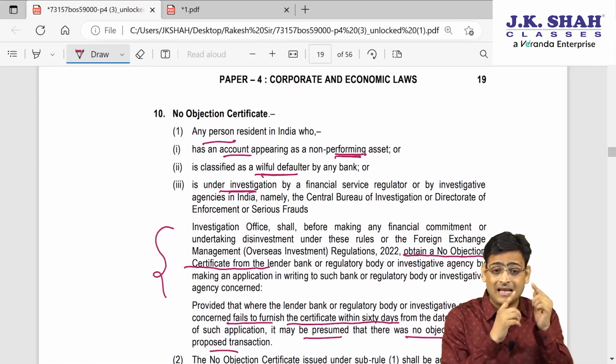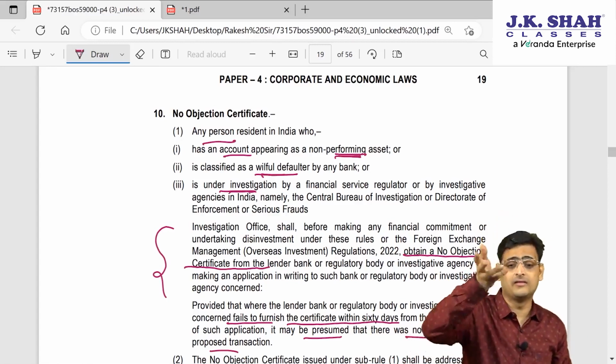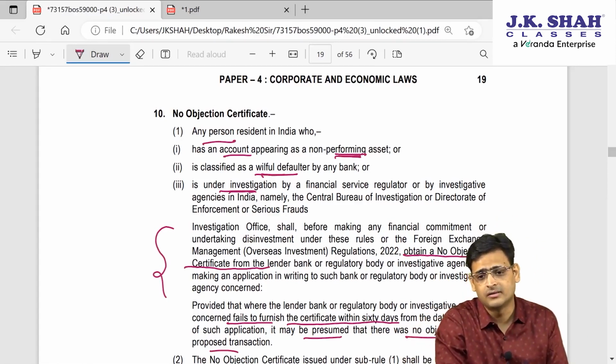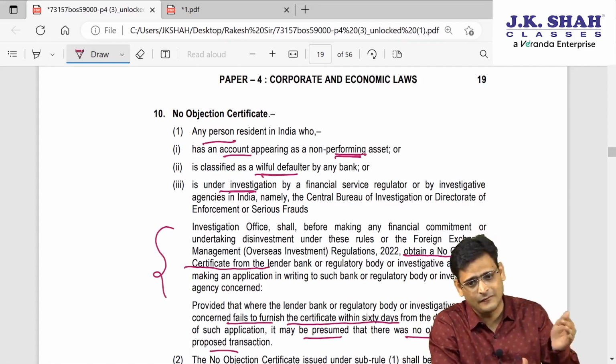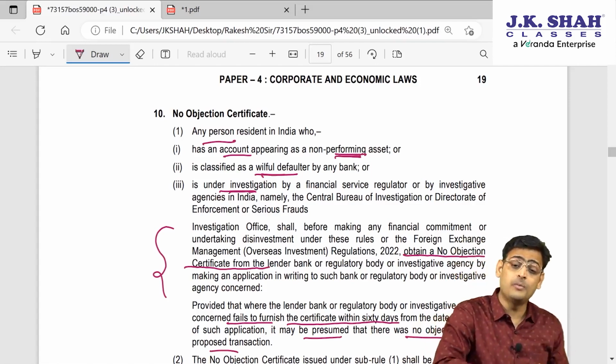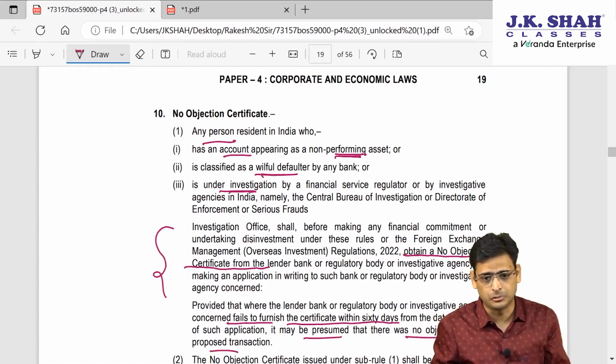So that X Limited wants to make overseas investment. Now government will say, boss, you are not paying someone, that's why you have been classified as NPA, and now you want to make investment outside India. This is a very severe issue.